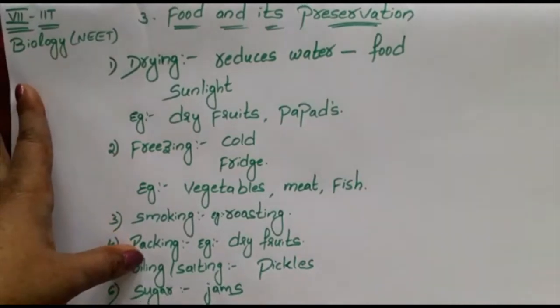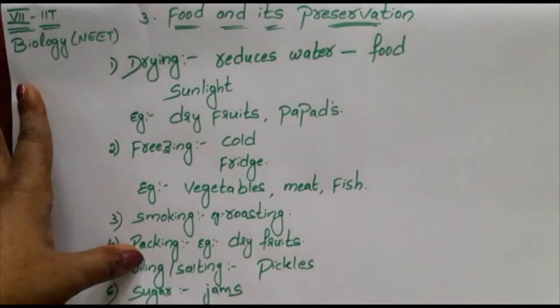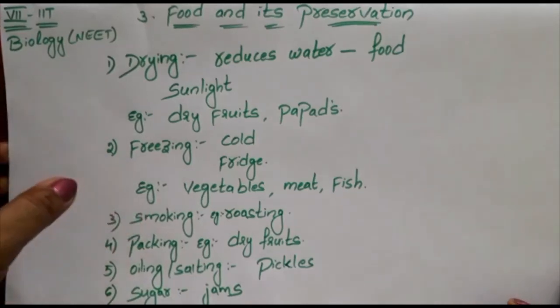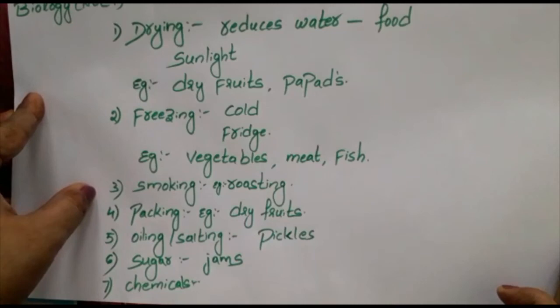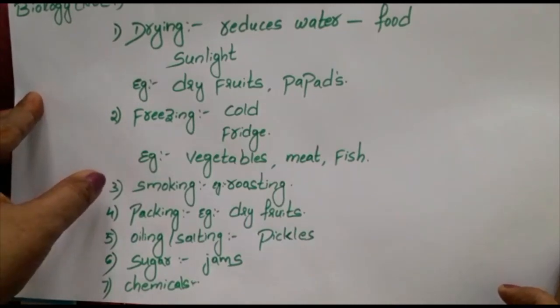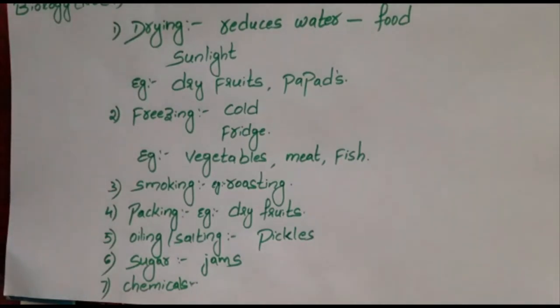And chemicals. Chemicals like vinegar, citric acid, sodium benzoate, all these help in preserving. Like you see on the backside of some packets, you can see preservatives, artificial preservatives.